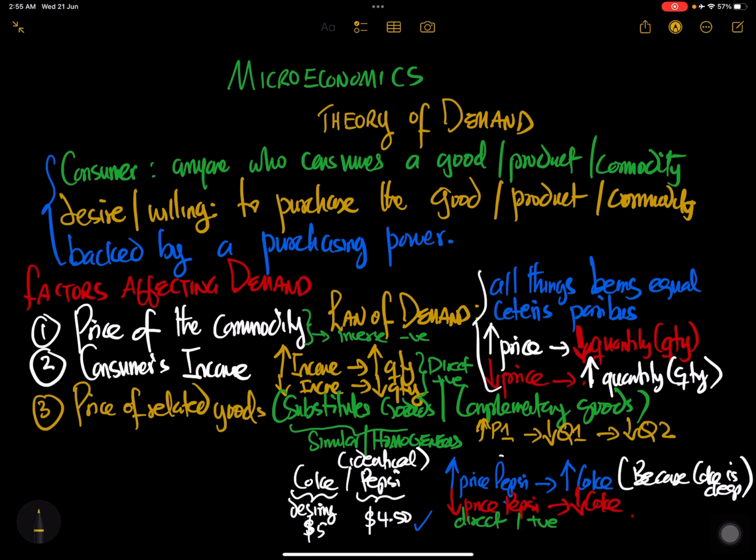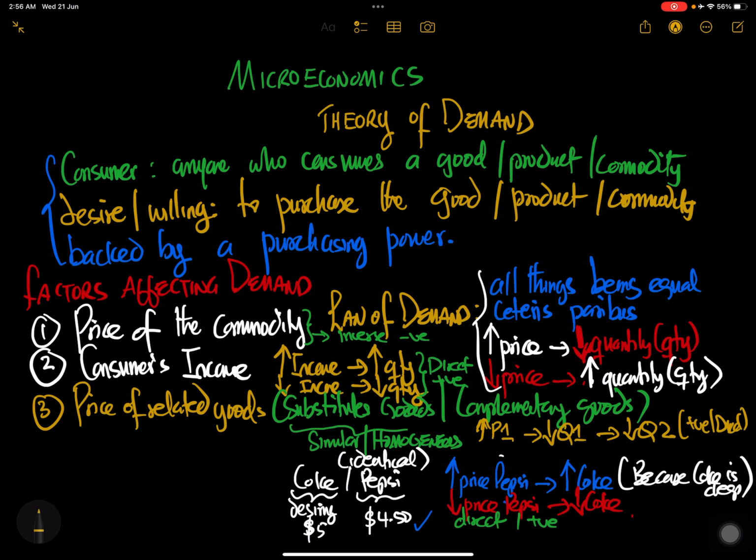If the price of a car has gone up, you're more likely not to buy more cars, and because you're not buying more cars, you're also not going to buy more tires. So that is also a positive or direct relationship, and the reverse is also true. So substitute goods and complementary goods are similar in terms of the relationship between the price of related goods.